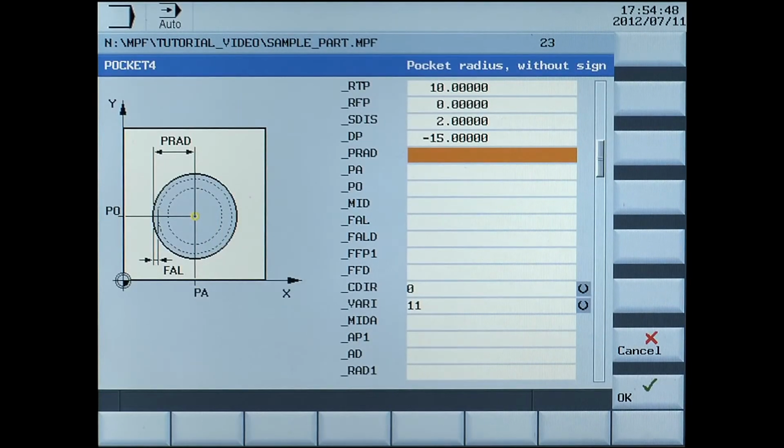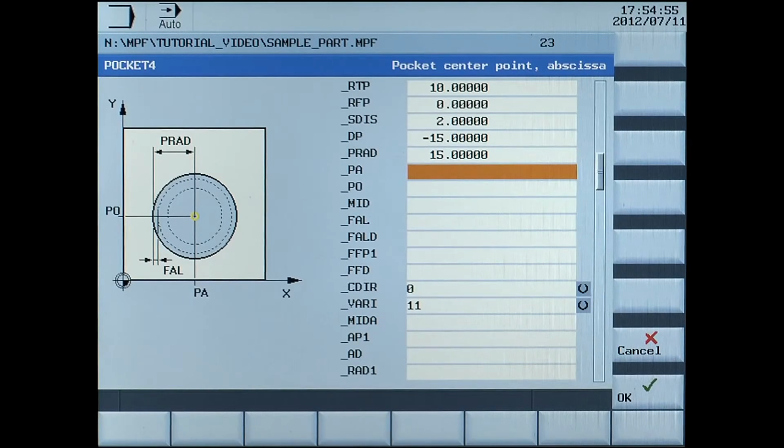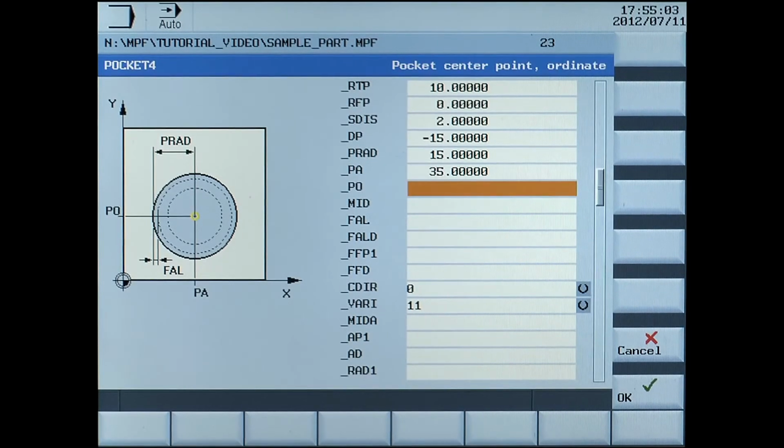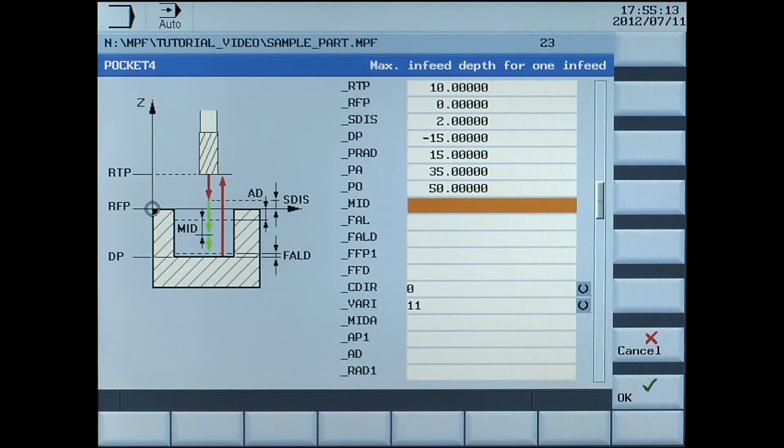PRAD, pocket radius without sign, enter 15mm. PA, pocket center point x-axis, enter 35mm. PO, pocket center point y-axis, enter 50mm. MID, maximum infeed depth for one infeed, enter 15mm.